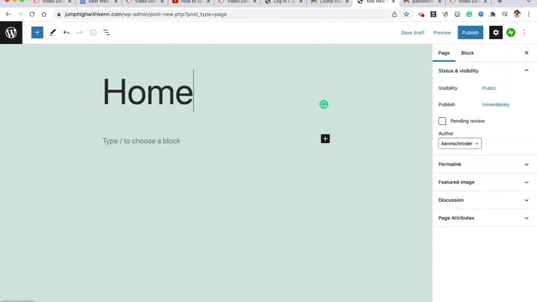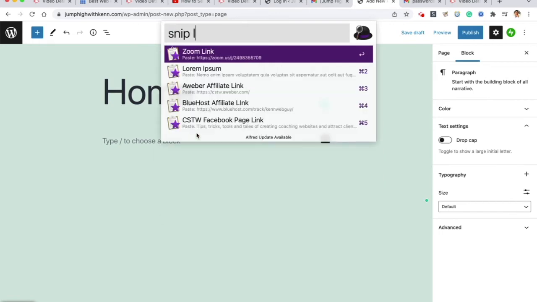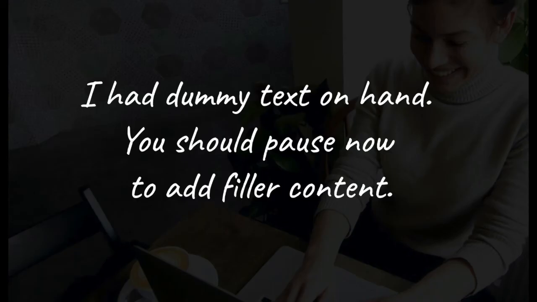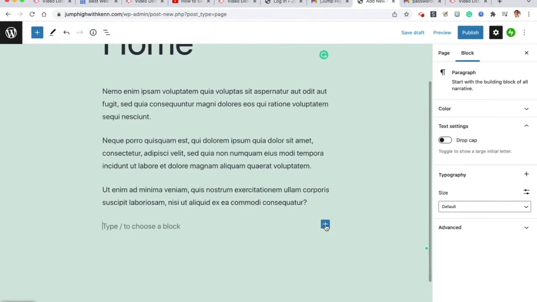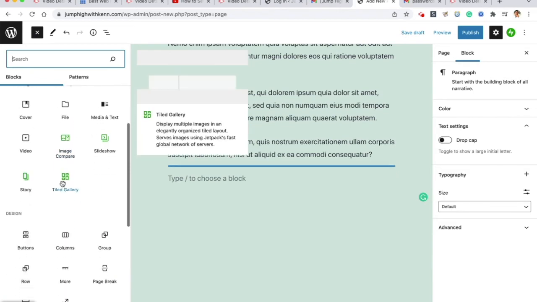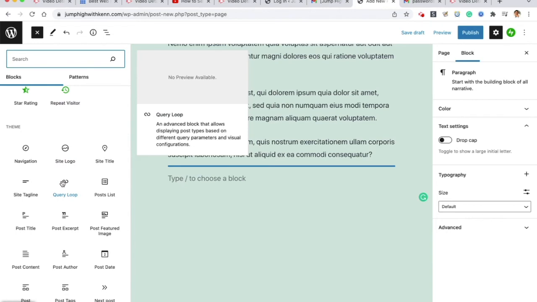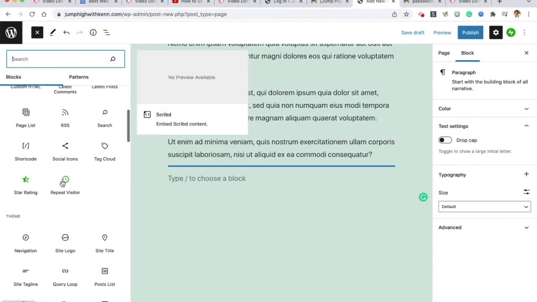So here, let's make a home page. Let's title it home. When I hit tab, I can go into here and I can start typing. So I'm going to put in some dummy text. Here I can add an image. So I can click on this plus button when I'm over here, and I can pick other blocks. I can browse all the blocks available with WordPress. Lots of them. So many I don't even know.